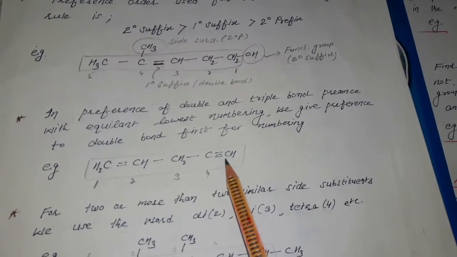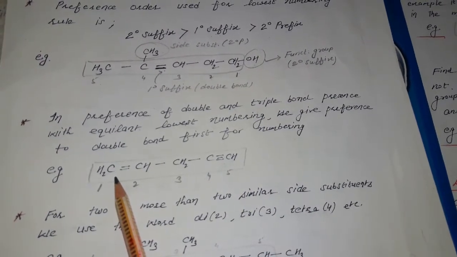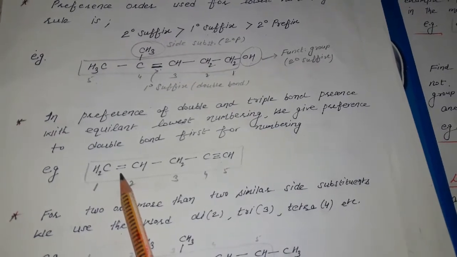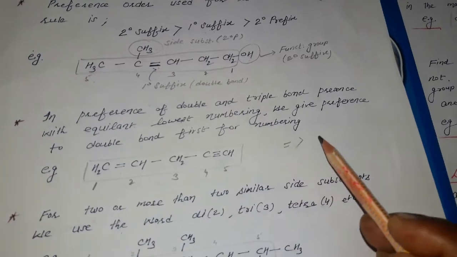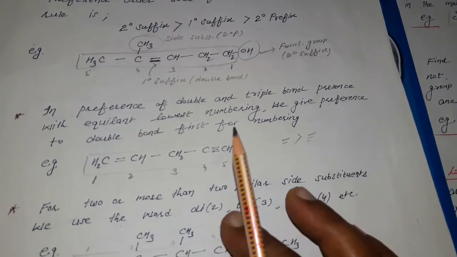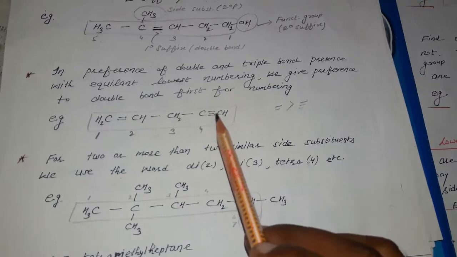So this is the lowest position of the triple bond first, and this is the lowest position from the left side of the double bond first. So we give the preference of double and triple bond in the equivalent numbering of double bond as compared to triple bond. And if these are not equivalent, we have to take the lowest one in the numbering.